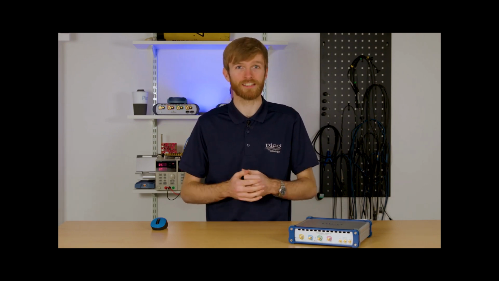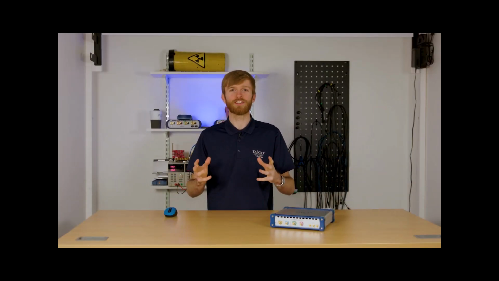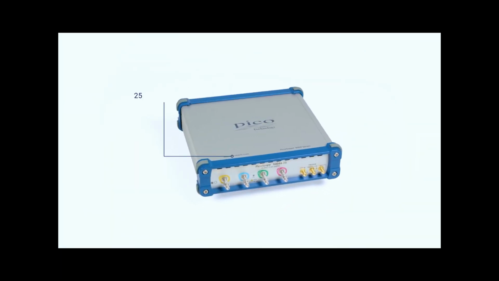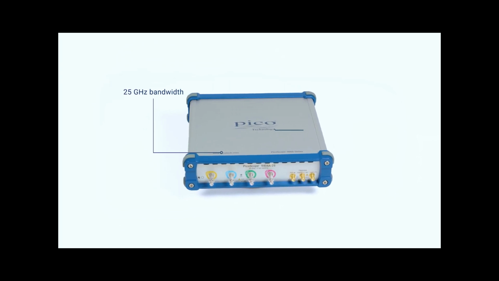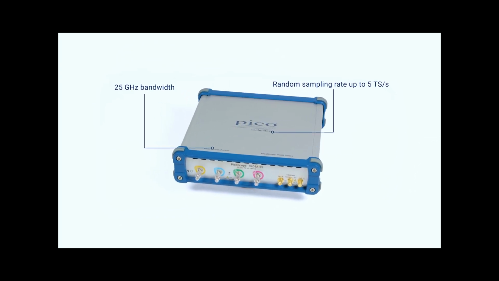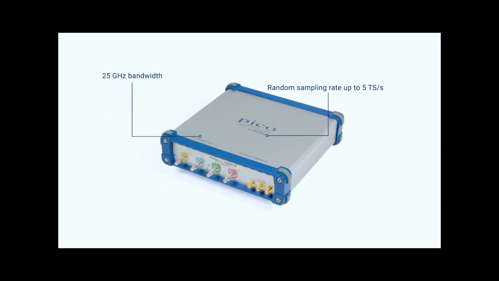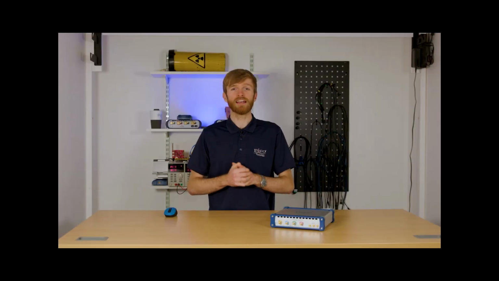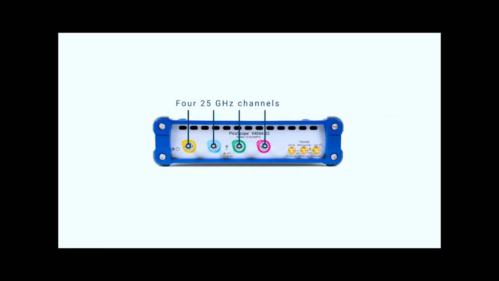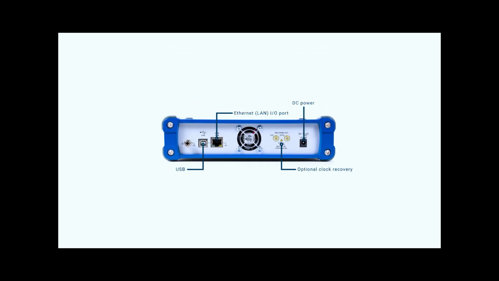Moving on to the specifications, the PicoScope 9404A-25 has a maximum bandwidth of 25 GHz with a random sample rate of 5 terasamples per second, providing a transition time of down to 14 picoseconds. The front end has 4 25 GHz channels, each utilising a 12-bit 500 megasample per second ADC with plus or minus 800 millivolt input range. The rear includes USB and Ethernet I/O, optional clock recovery options, and DC power input.